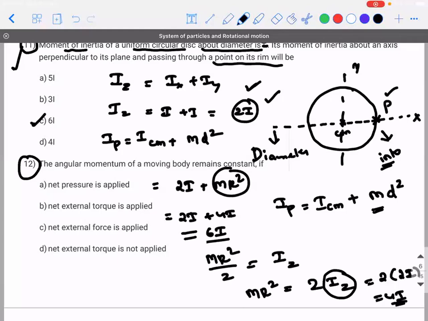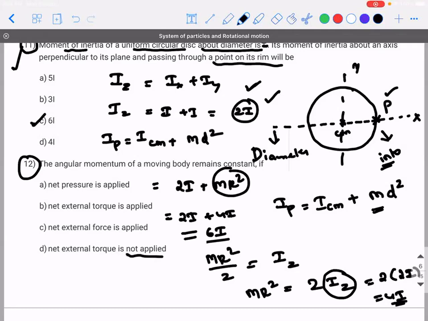The angular momentum of an object remains constant if. It's just one step. Make it fast. Sir, option D. Net external torque is not applied.